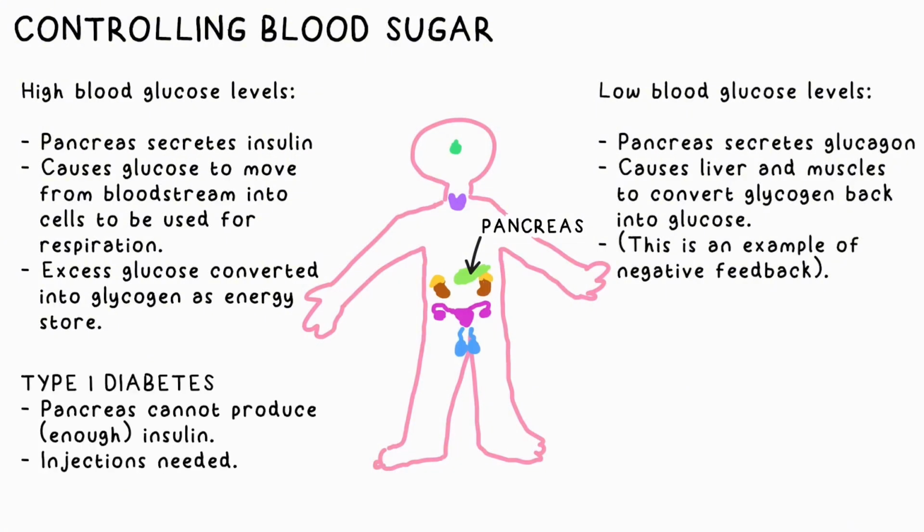Type 1 diabetes is what you have when your pancreas can't produce enough insulin, and you have to take insulin injections to do the job instead.